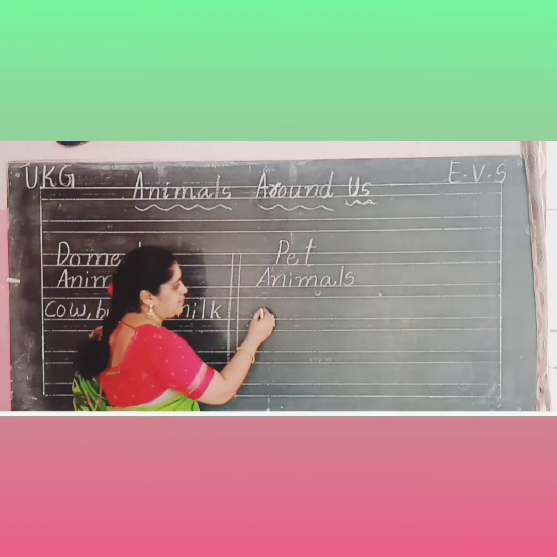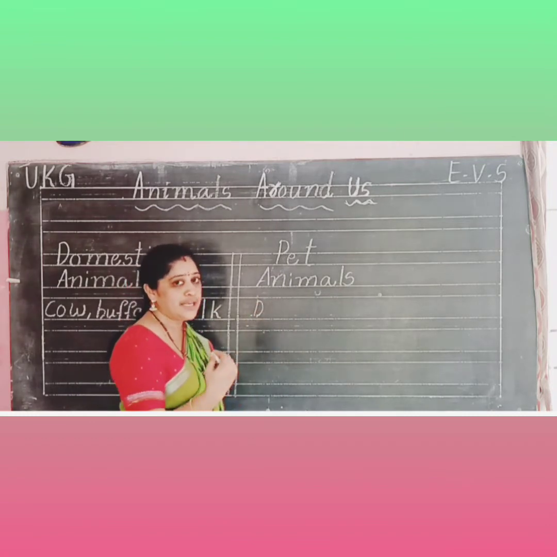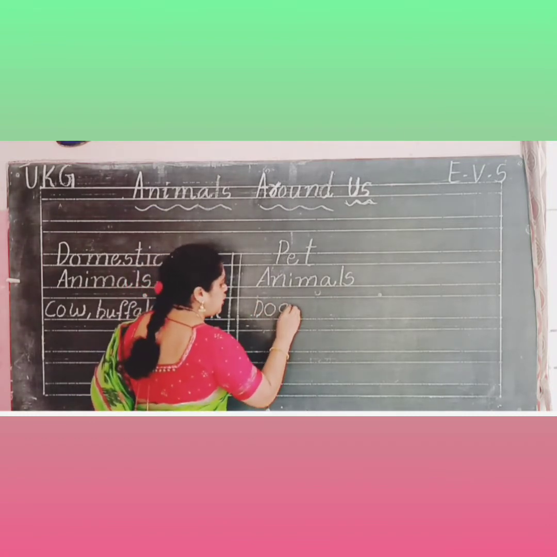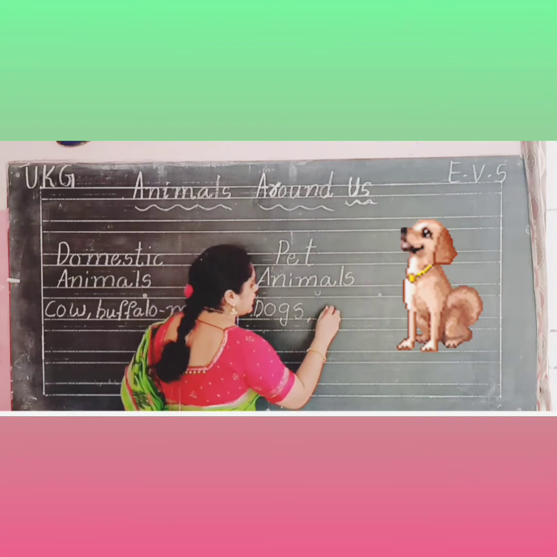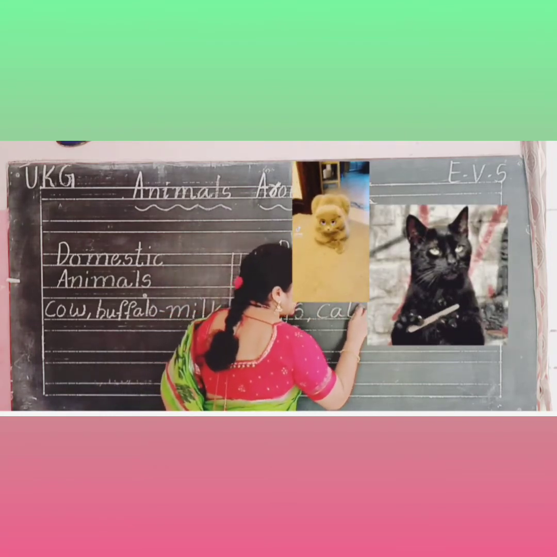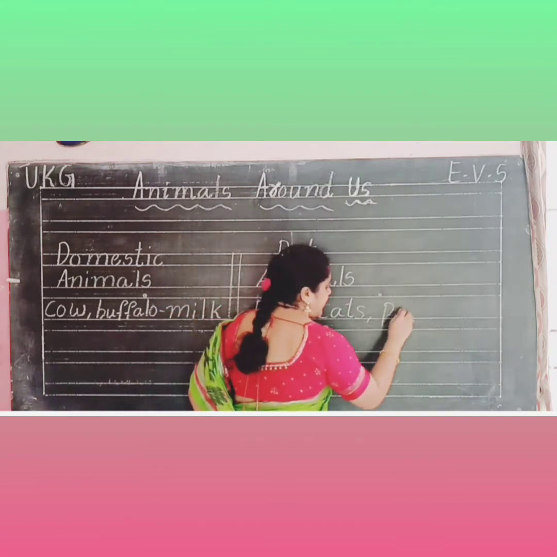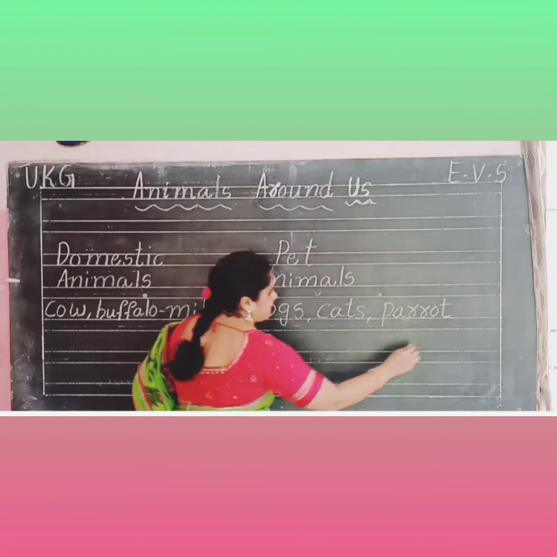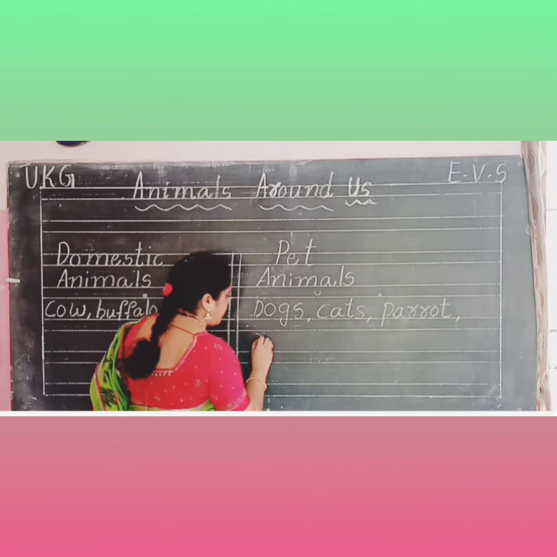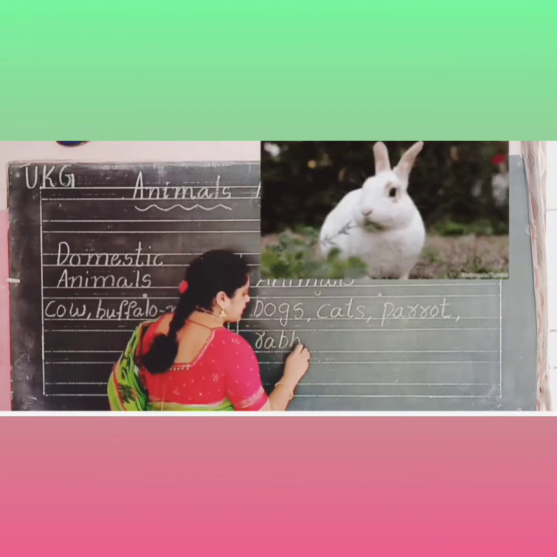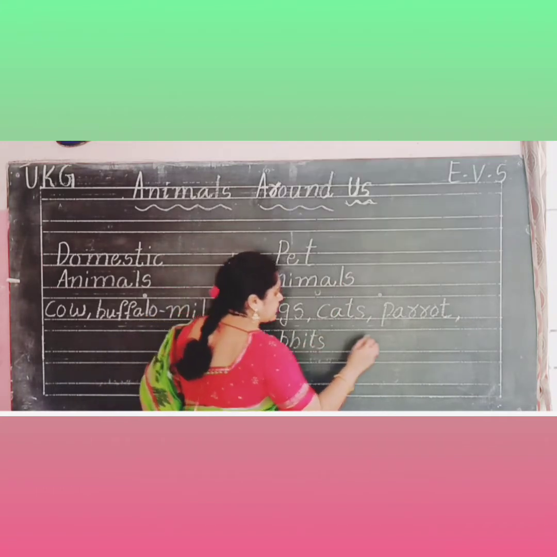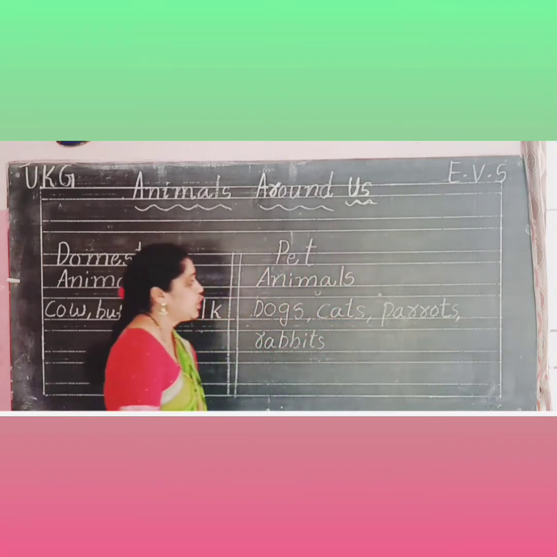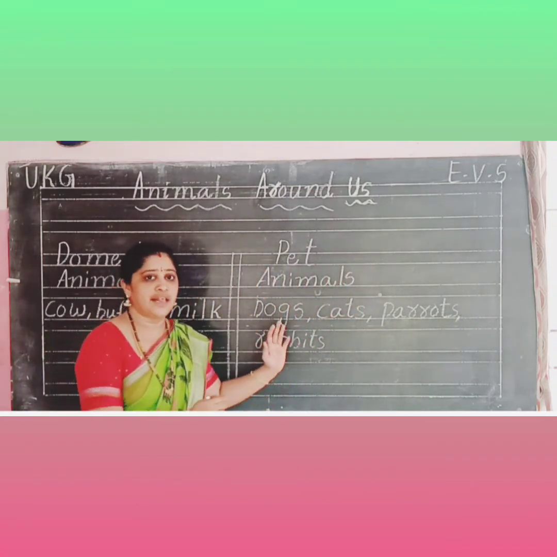Some animals we keep as pets, like dogs, cats, parrots, rabbits. We keep some animals as pets.